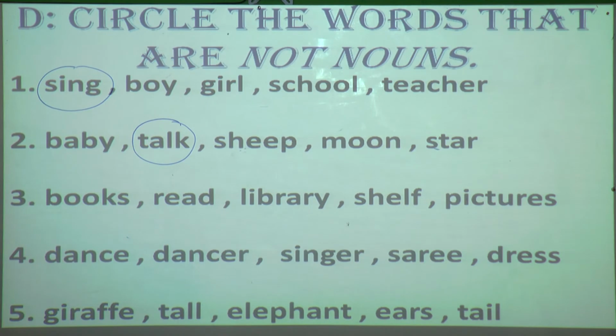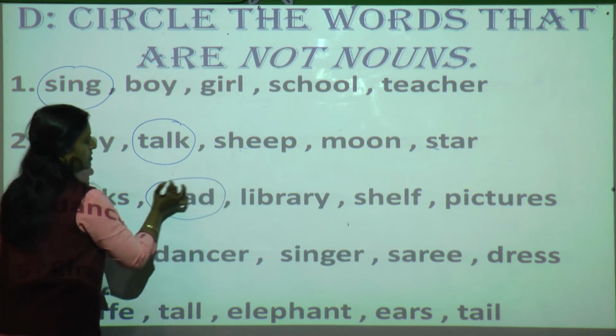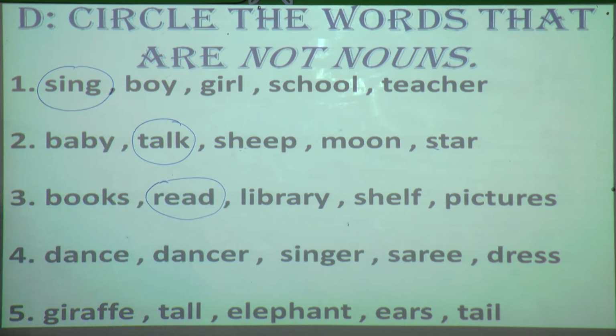Now third, books, read, library, shelf and pictures. So what do you think in this which will not be a noun? Yes, read, as it is also an action word. So this is a verb over here. So read is not a noun.